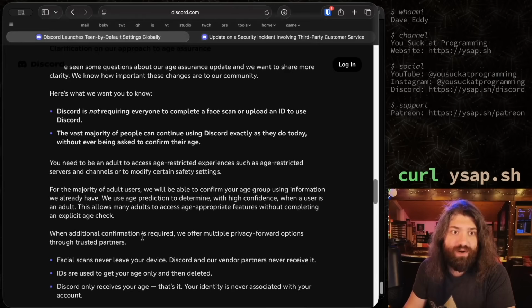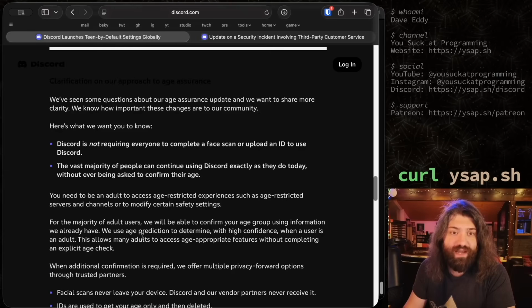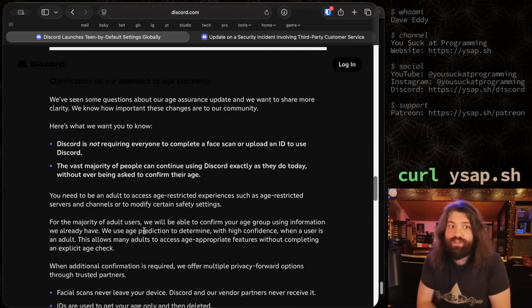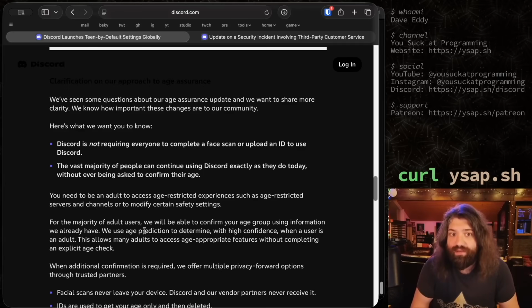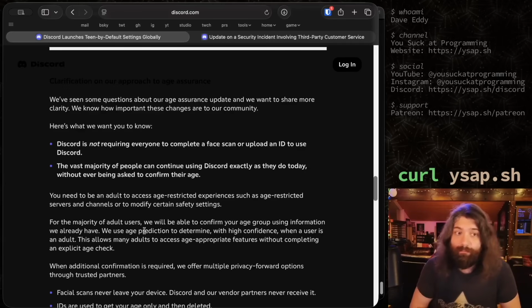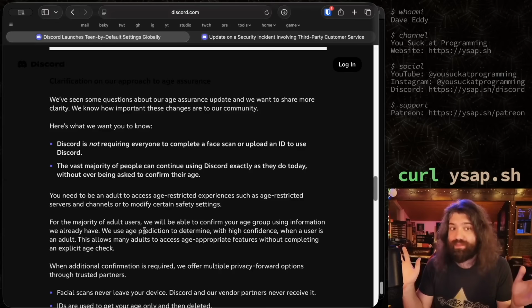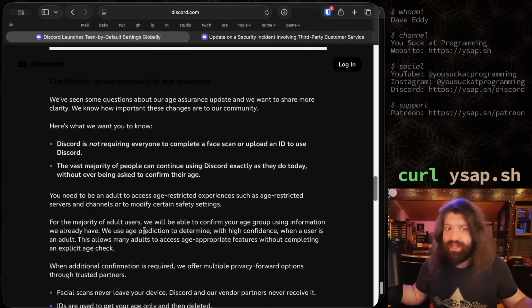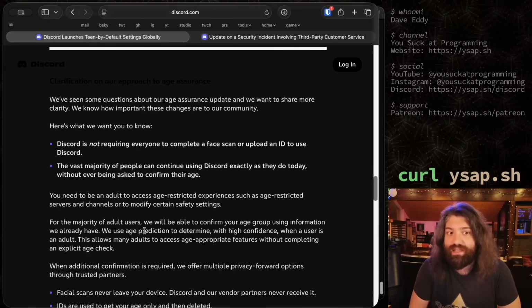Discord is not requiring everyone to complete a face scan or upload an ID to use Discord. So that's cool. I like that. At least as of yet. But I can't fault them for something they might do in the future. That'll be a future video. For now, that's good. I think that's a good thing.